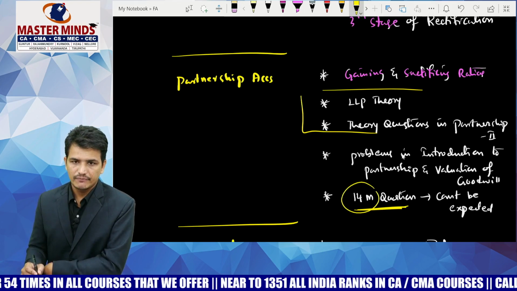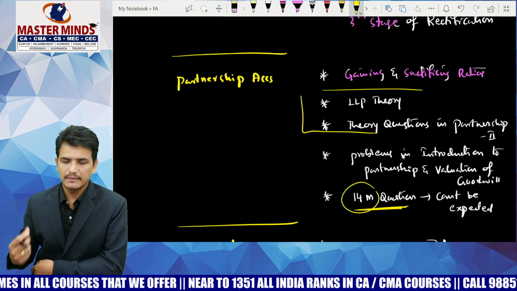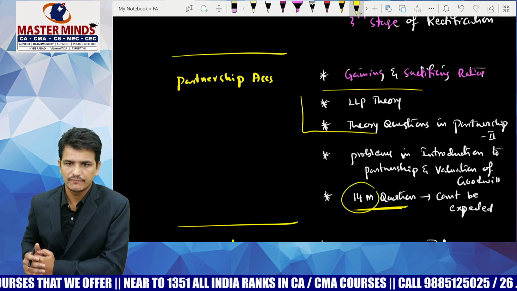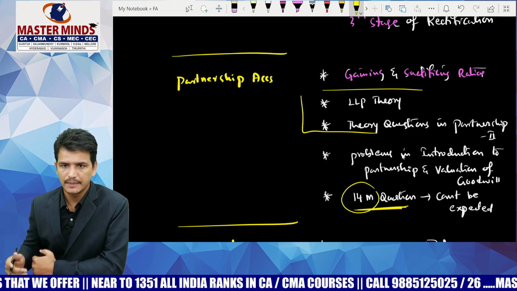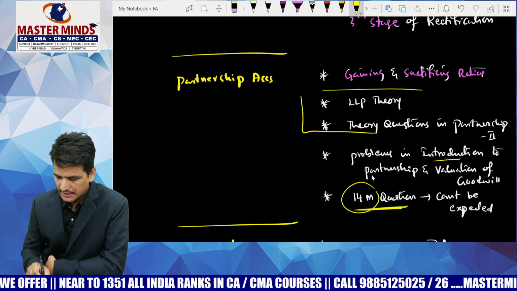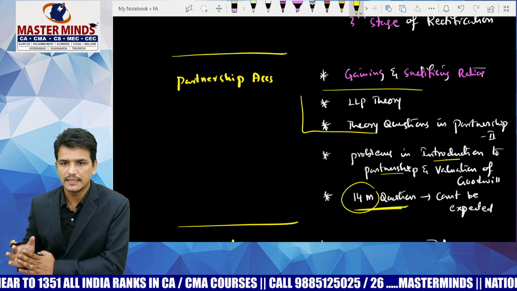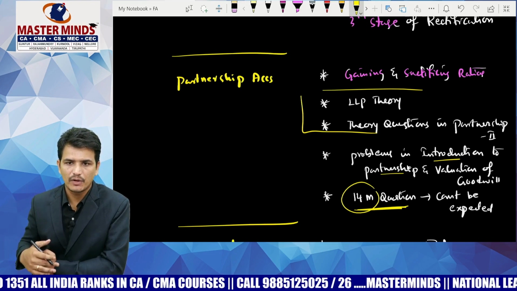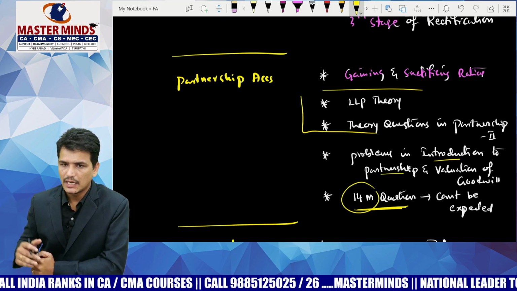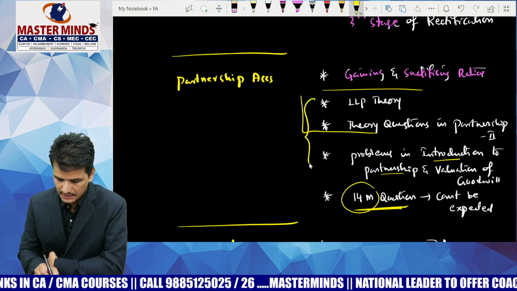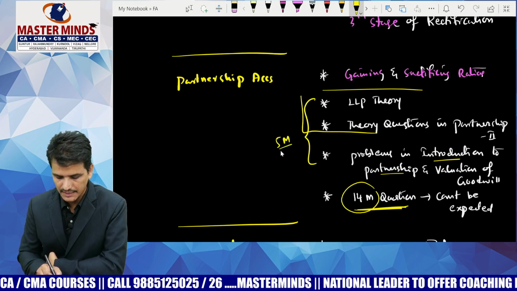A 5 marks question will be given. It may be from LLP theory, or from dissolution of partnership in case of the Garner versus Murray rule, or from introduction to partnership, where you are required to calculate. Or a question may be given on the preparation of the profit and loss appropriation account, or on the valuation of goodwill. These are the areas where a 5 marks question is generally tested.